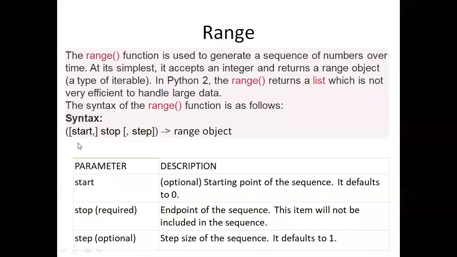So range is having 3 parameters. The start parameter is optional and step is also optional, but stop is compulsory. If I mention just range of 100, then it will take the values from 0 to 99. Why? Because start is optional. To generate the range, stop is compulsory.